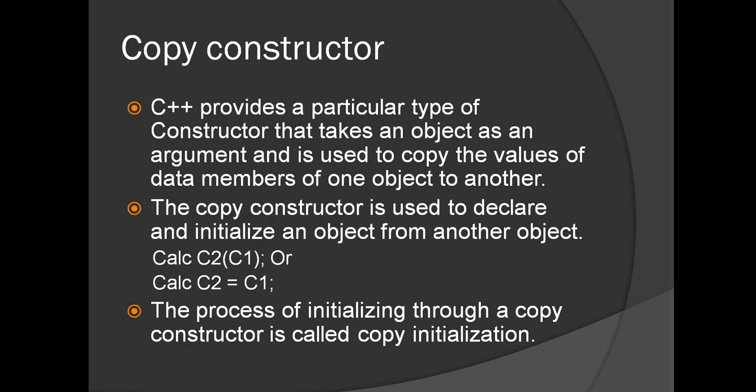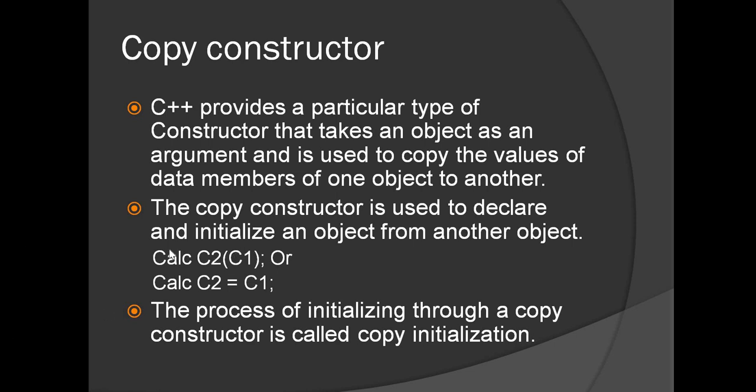The third type of constructor we are going to see is the copy constructor. Let's see how it works. C++ provides a particular type of constructor that takes an object as an argument and is used to copy the values of data members of one object to another. So the argument is not just a primitive data type value, but the argument by itself is an object. When we pass an object to a constructor, that becomes a copy constructor.